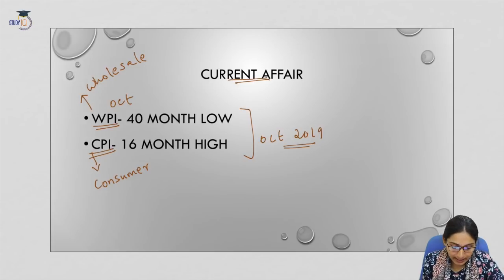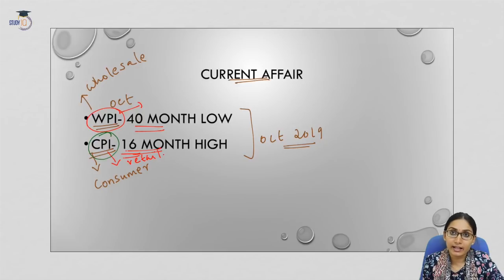The controversy is that the WPI, that is the wholesale price index inflation, which measures the inflation at the wholesale level, is at a 40-month low. So the WPI inflation is very low, whereas the CPI, which measures the retail inflation rates, is at a 16-month high. So this means that the CPI or the retail inflation in the economy is very high, whereas the WPI in the economy is very low. Why has this happened? Why is there a difference between both of these?